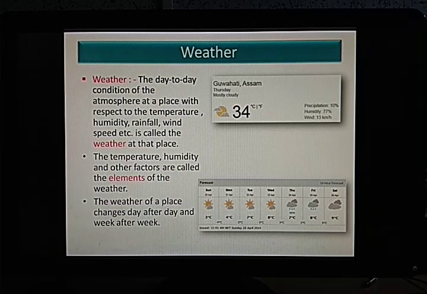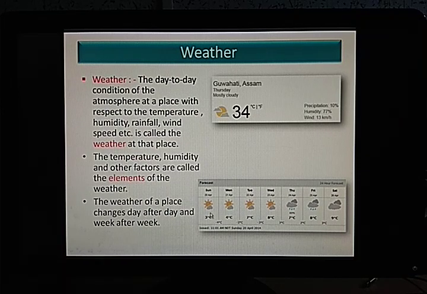So it is just a tentative prediction that it might rain today depending upon the weather elements. So here you can see Sunday it was 3 degrees Celsius, Monday it is 4 degrees, then Tuesday 7 degrees. So gradually the temperature rises. Then Thursday it would rain, 60% chances are there.